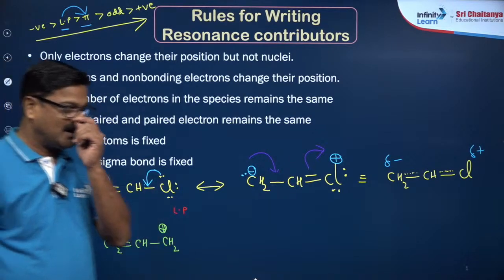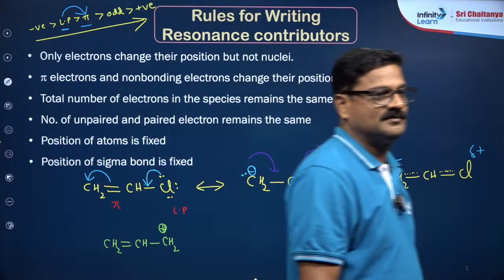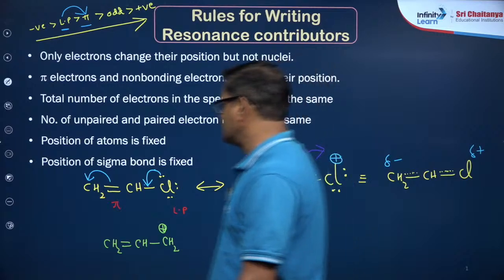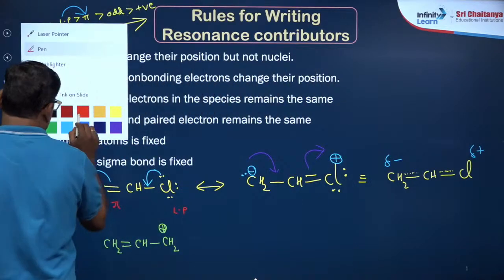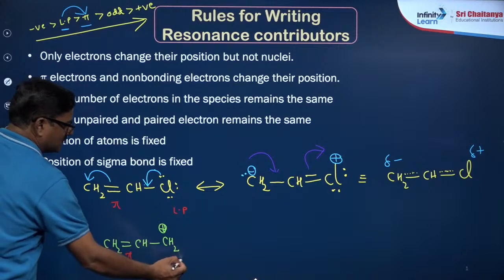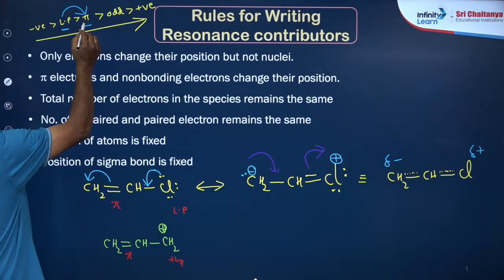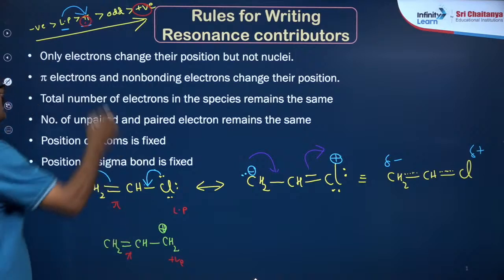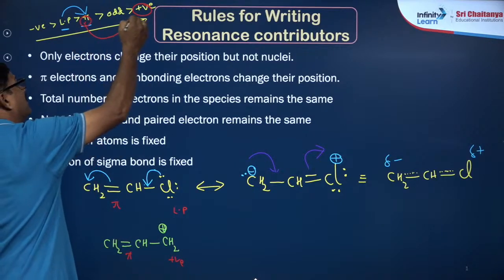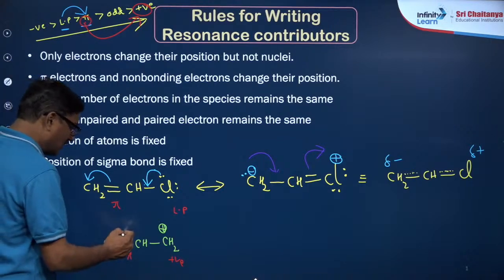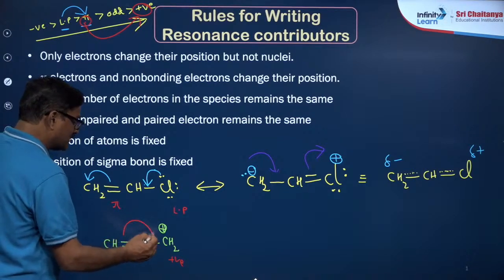This is what you call the allyl carbocation. Nishant, it's for you. Allyl carbocation. This is a pi bond. This is a positive charge. Pi bond and a positive charge, right? So electrons always move from the pi bond to the positive charge or from the positive charge to the pi bond. Now here the electron moves from the pi bond to the positive charge.